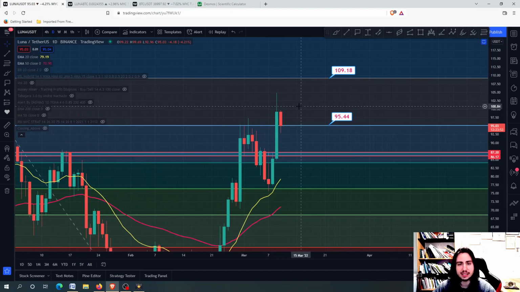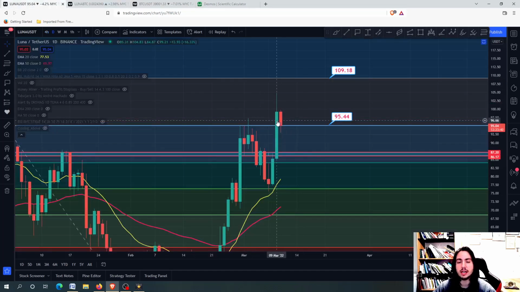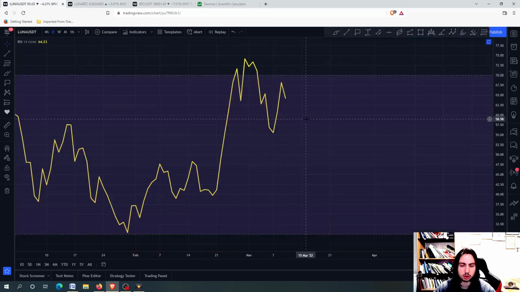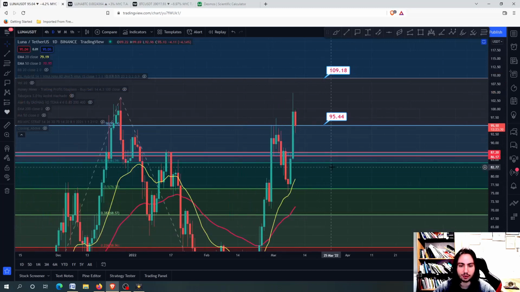But this is not sure, because we have Bitcoin in an indecisive position, and we have Luna against Bitcoin that is going to correct and probably go to lower levels. If this happens, then Luna will probably stay in the red today, and we will be forming for sure the daily bearish RSI divergence that will lead to a further correction.